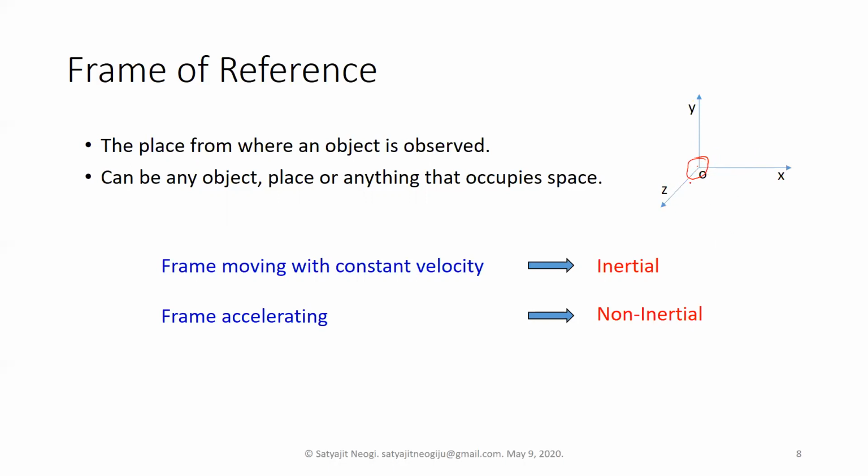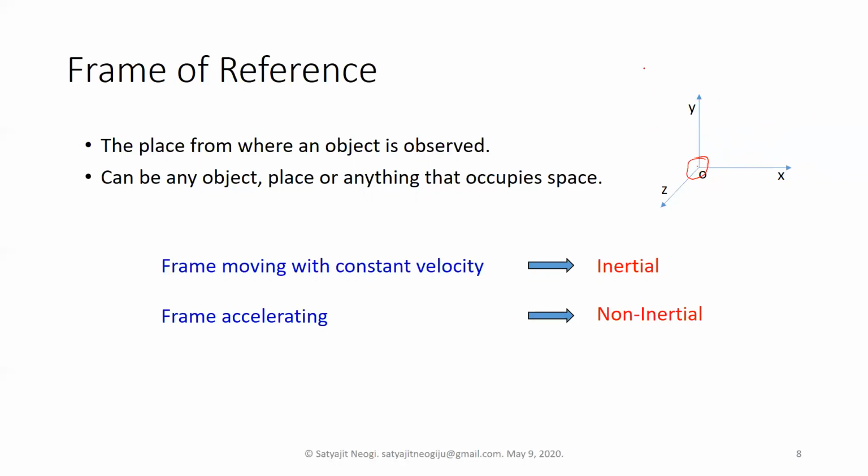So a frame of reference can be any object, and we usually place a coordinate axis onto that frame, so that we can observe with respect to that coordinate system.